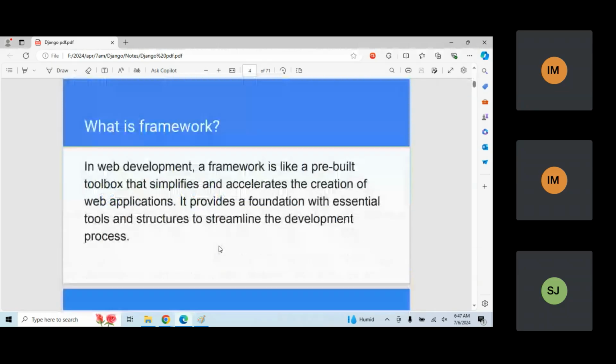Now you can see, what is a framework here? Let's take a simple example. There is a carpenter. Earlier, if carpenters wanted to build any furniture, they did manual work, right? They had to do everything manually, and they needed instruments to do all the work by hand.